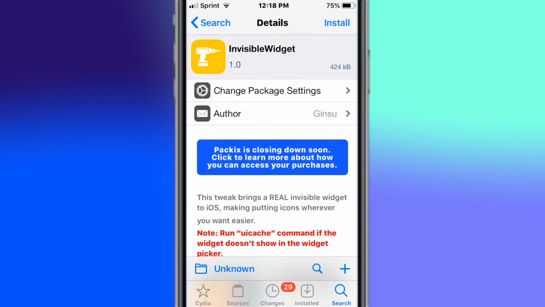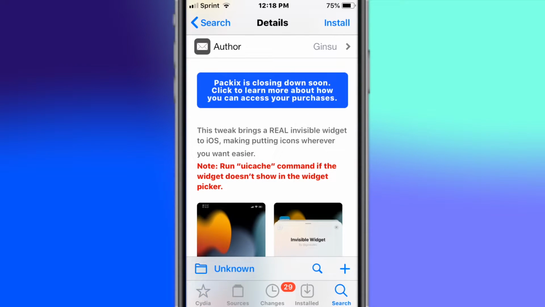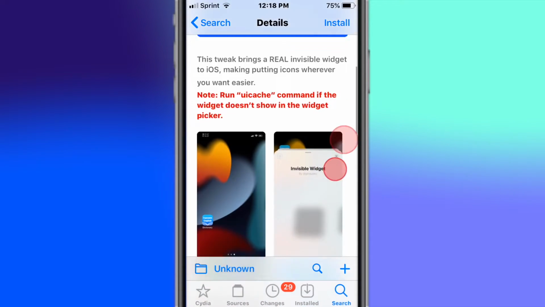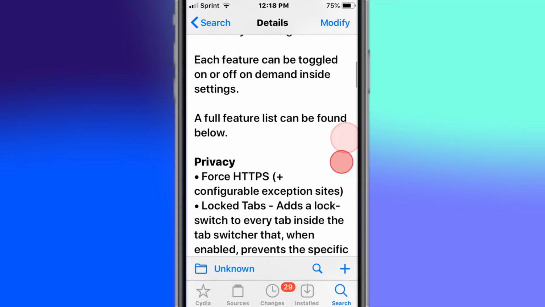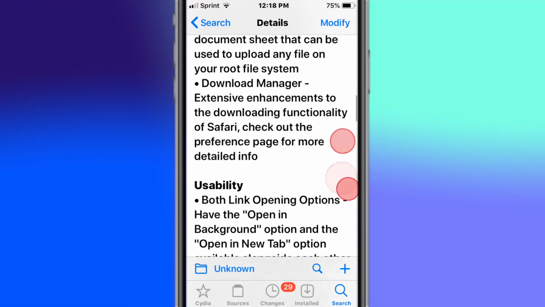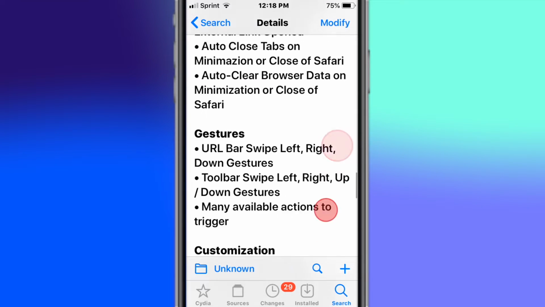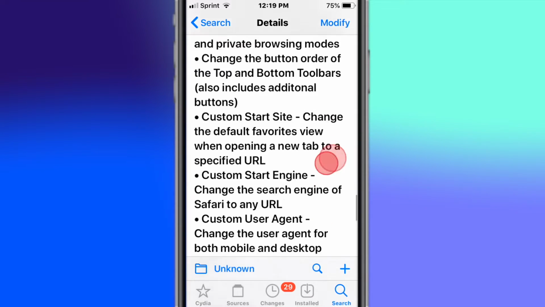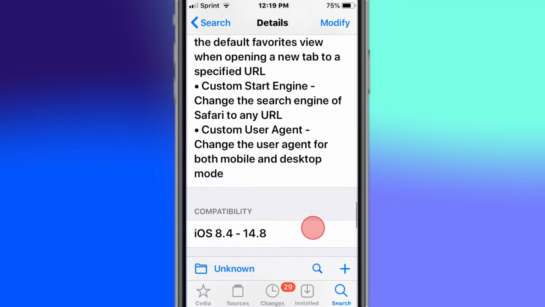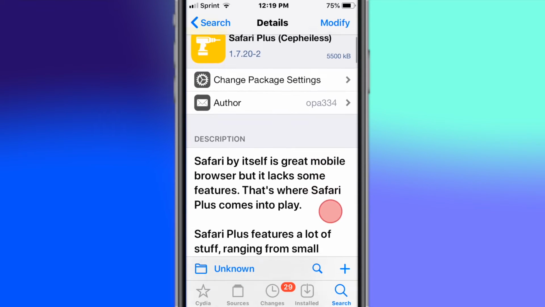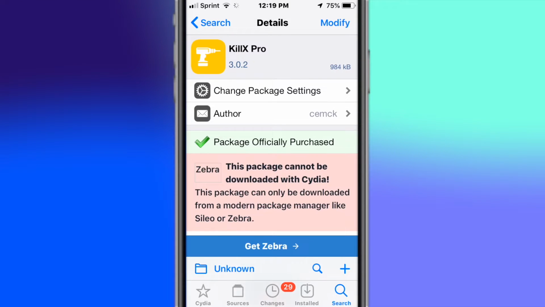It's called Invisible Widget, and the tweak brings a real invisible widget to iOS. Put an icon wherever you want easier. Safari Plus Syphilis, just like the other tweak. Safari Plus, same thing pretty much, same features and everything. Just different name. I don't know what the difference is or what syphilis means, but that's just where we're at in life. It's called Kill X Pro. One swipe to kill them all.